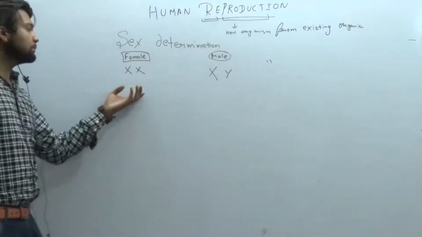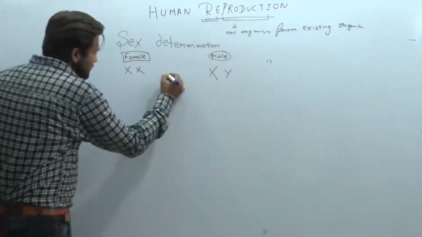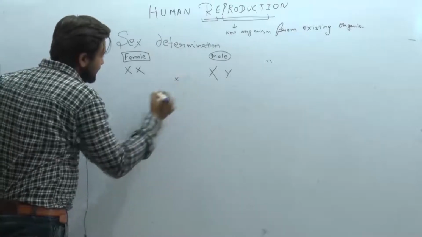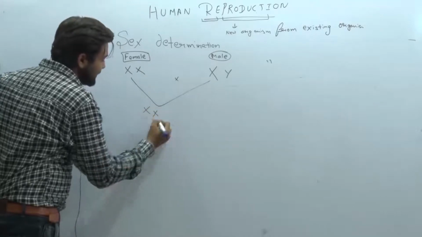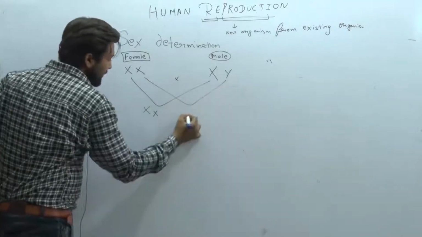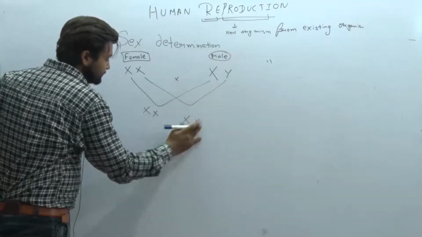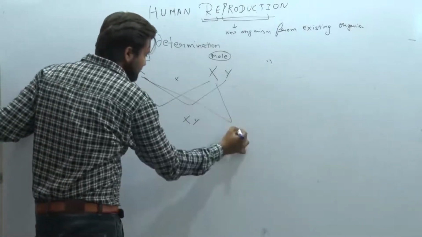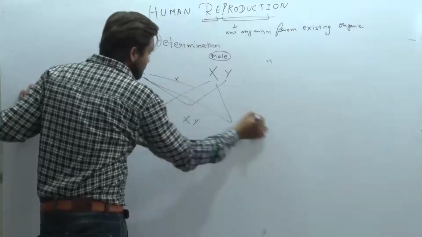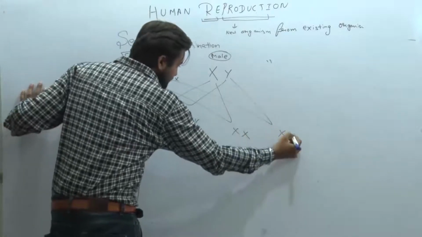When we cross the male with the female, X crossed with X, we will get XX. X crossed with Y is known as XY. This X crossed with this X we get XX, and this cross we get XY.